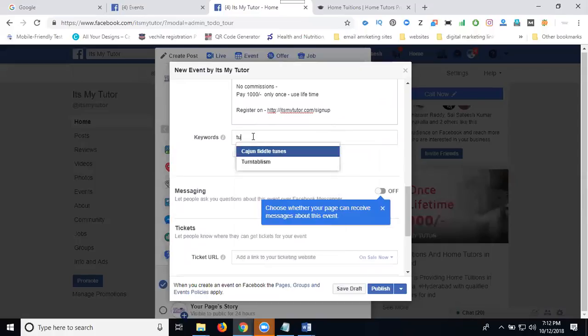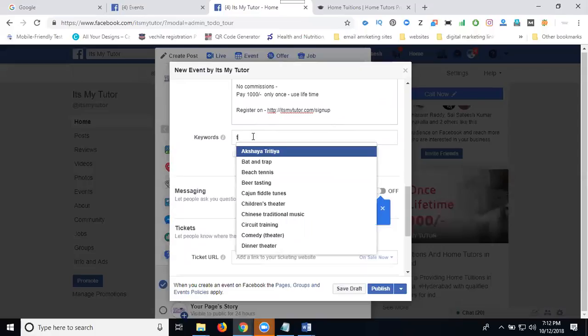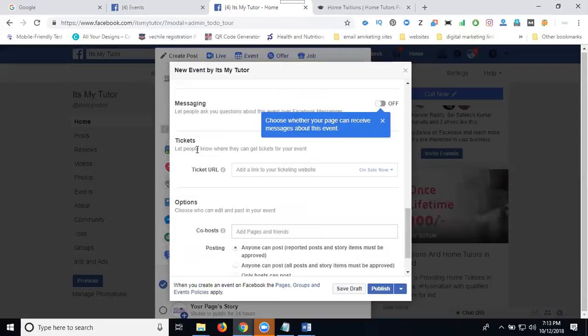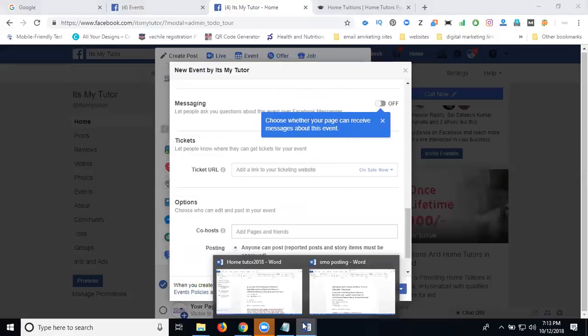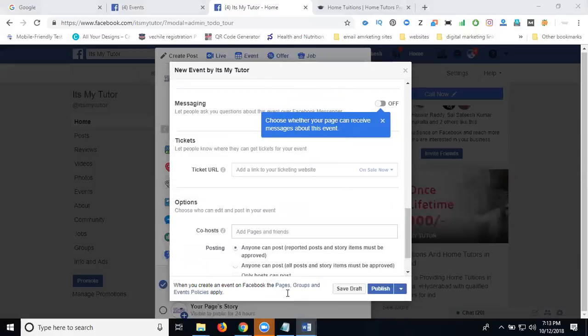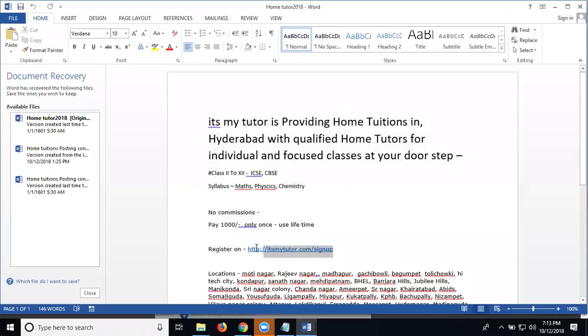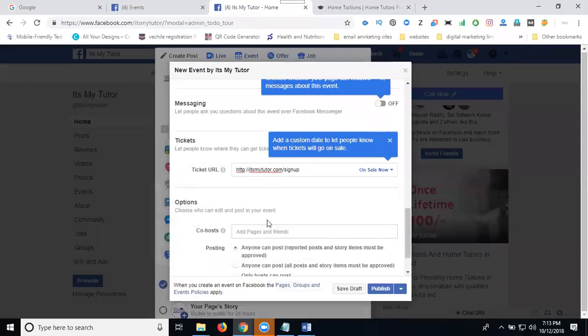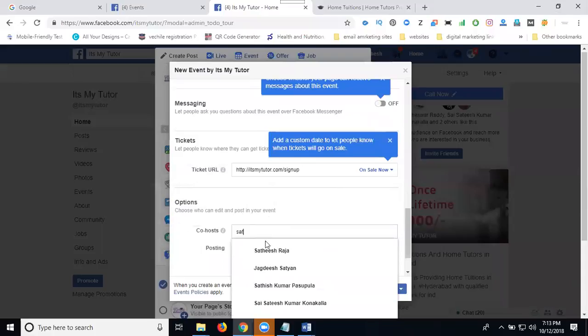Keywords. Search here. Teacher. Tutor. Education policy. Now what is that? Ticket URL. Select here. What are you waiting for? Your ticket URL. Which one? Click for sign up. Why? They can register with the sign up option. Sign up. Post, or you can write for any people here.